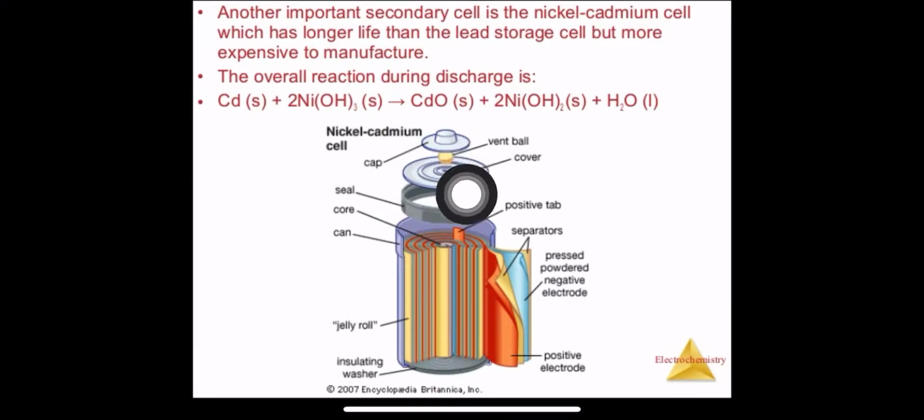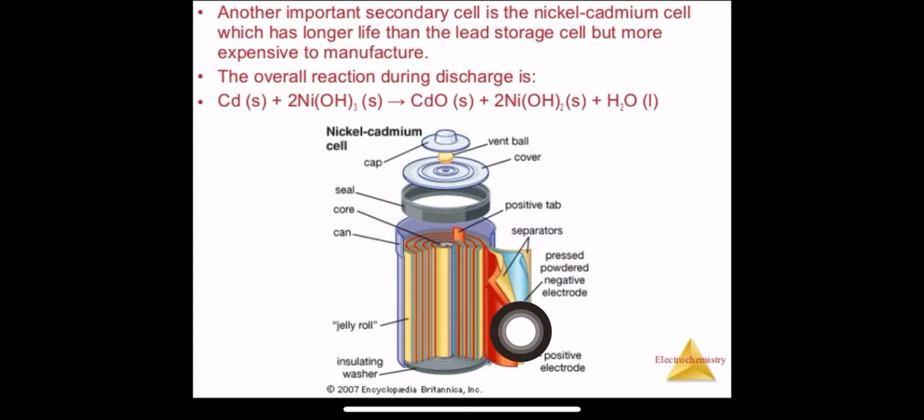Here we are having a cap to prevent leakage. Again we have positive and negative terminals over here. Now here is a portion which is shown to you, the layers of that. In the lead cell, plates were kept straight, right? Here it is in a circular form, a rotational form, if you can see over here. This reddish color that you are seeing is the positive terminal, and after that we have the yellow color, which is again the separator.